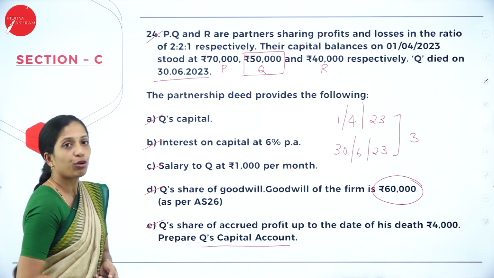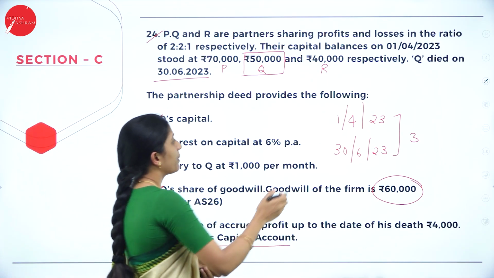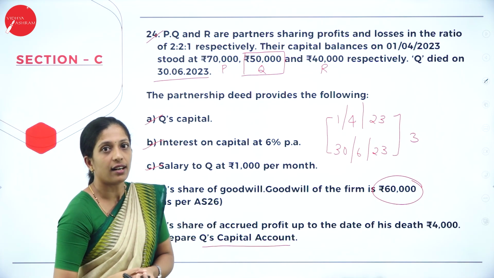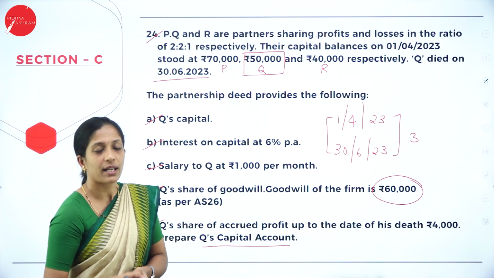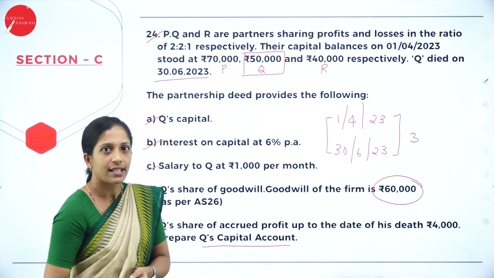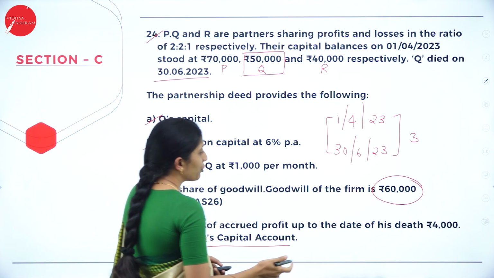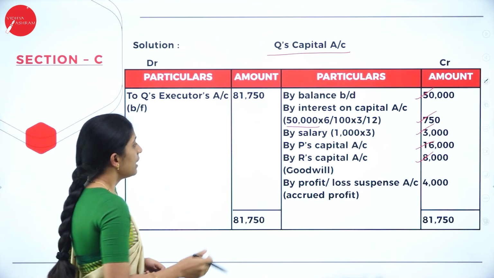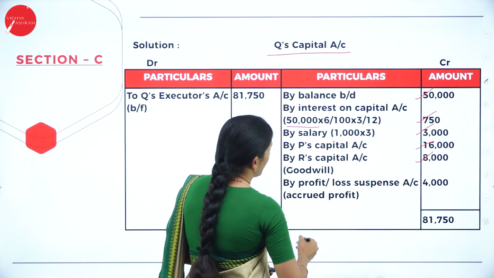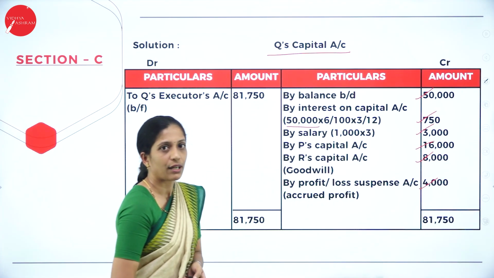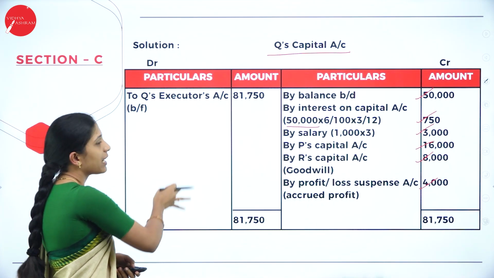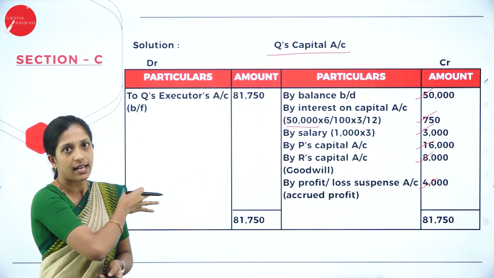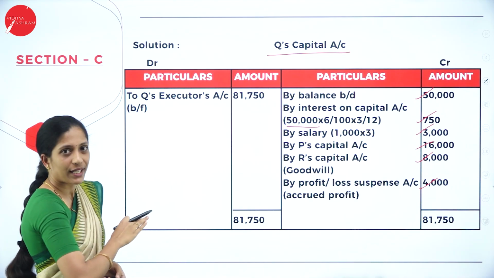Next, Q's share of accrued profit. Accrued profit in the sense from the last balance sheet till the date of death. So what profit is earned is known as accrued profit, which has to be transferred to profit and loss suspense account. Now here no need to calculate. They have directly given it as 4,000. So you'll write it as by profit and loss suspense account, accrued profit 4,000. So no other entries here. Suppose it was drawings and interest on drawings, then you had to write it on the debit side. Now nothing is here. Now balance both the sides.